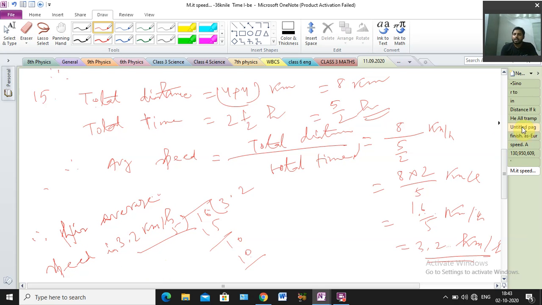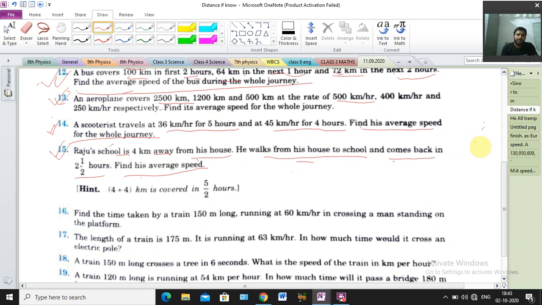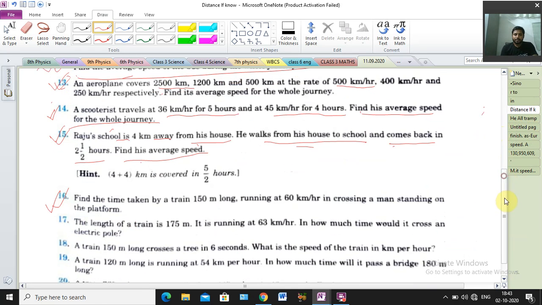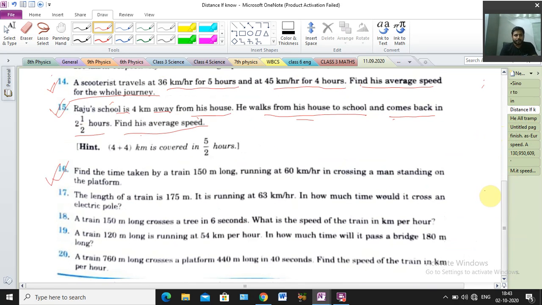Okay, so next question, question number 16. 14 and 15 clear? Question number 16, read the question everyone. It is telling here: find the time taken by a train 150 meter long, running at 60 km per hour, in crossing a man standing on the platform. That means we have to find out the time taken by a train 150 meter long.